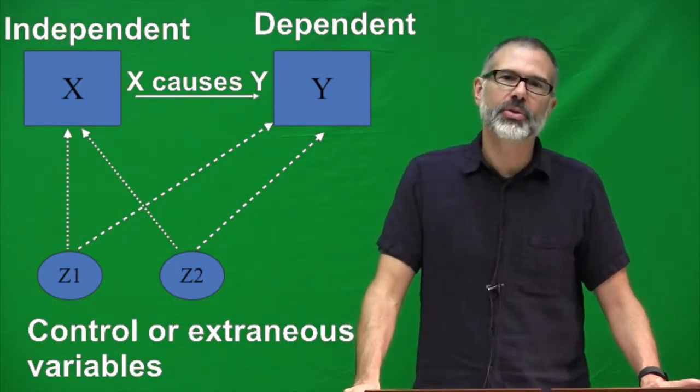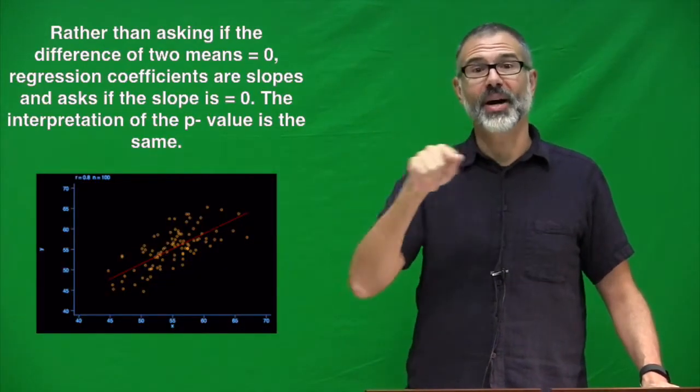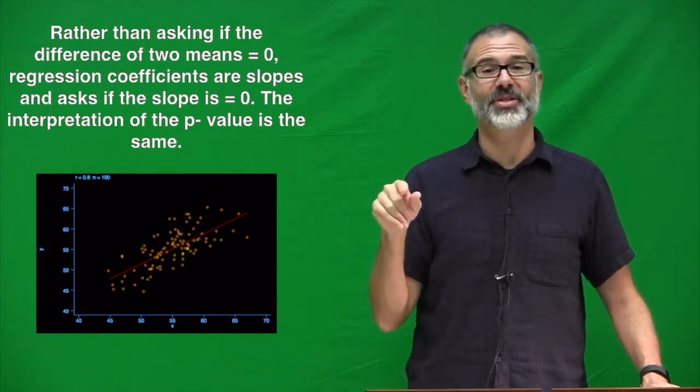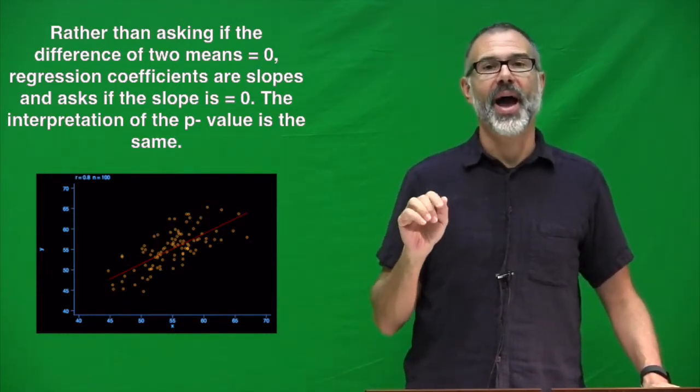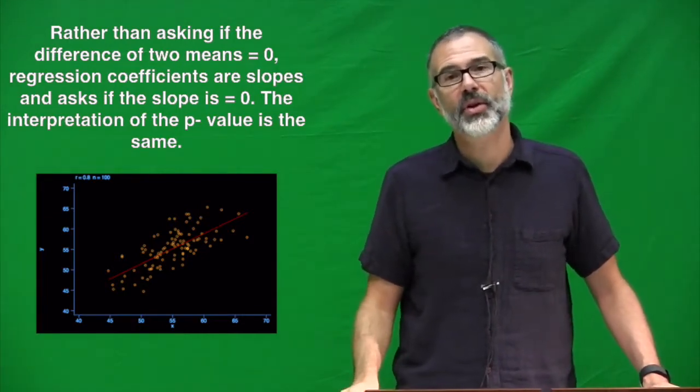Multiple regression uses this idea that there's a slope to a line. You have two continuous variables, and there are points along the x-y coordinates that you can see on this graph over here.